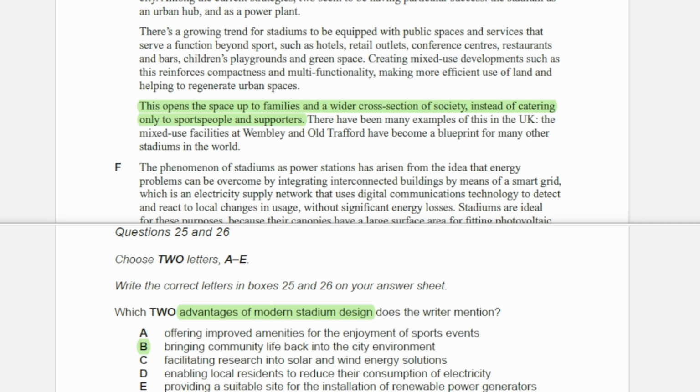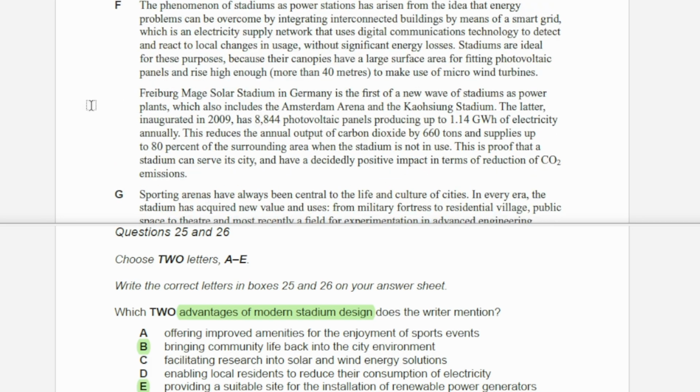And the other answer is E. If we look at our section F, they talk about solar panel, they talk about this photovoltaic panel, this means solar panels, and they also talk about wind turbines. They never talk about research being conducted in these stadiums, but these stadiums are being used as locations where they have installed different kinds of renewable sources. So our answers for question number 25 and 26 are B and E.